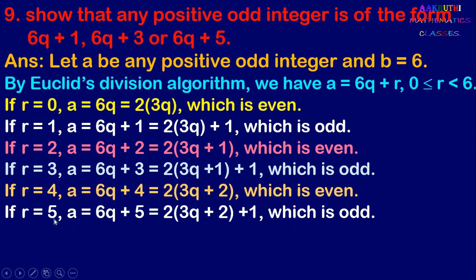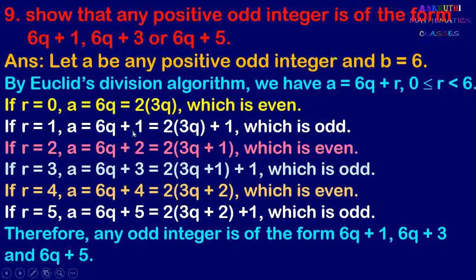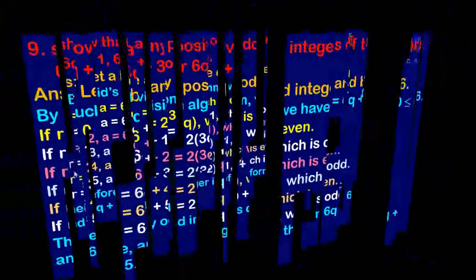So next it is r equal to 5. When r equal to 5, A equal to 6q plus 5. Here 5 can be written as 4 plus 1. So write 5 as 4 plus 1 and take 2 common outside. And we can write 2 into 3q plus 2, plus 1, which is an odd number. So this is an even number, and even number plus 1 is an odd number. Therefore here the odd number is of the form A equal to 6q plus 1 or 6q plus 3 or 6q plus 5. Therefore any odd integer is of the form 6q plus 1, 6q plus 3 and 6q plus 5.